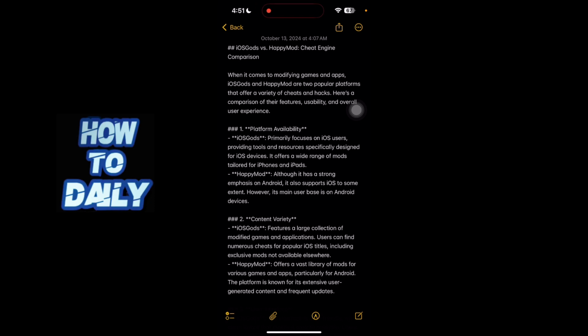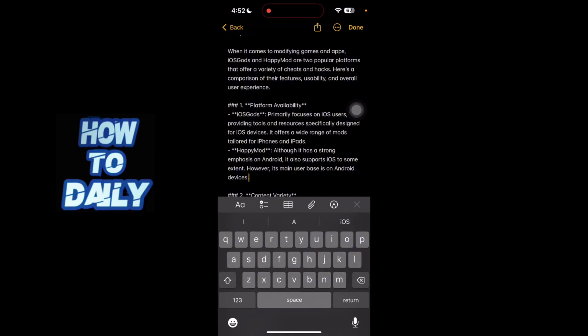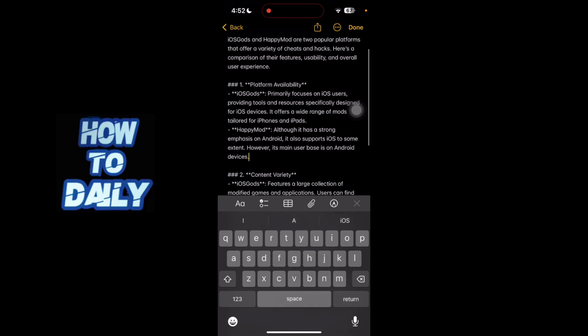Alright guys, so the first factor is platform availability. IOSGods primarily focuses on iOS users, providing tools and resources specifically designed for iOS devices. It offers a wide range of mods tailored for iPhones and iPads. HappyMod, although it has a strong emphasis on Android, it also supports iOS to some extent. However, its main user base is on Android devices.